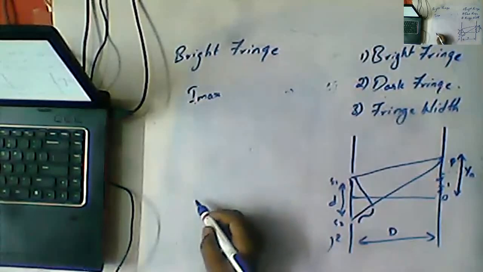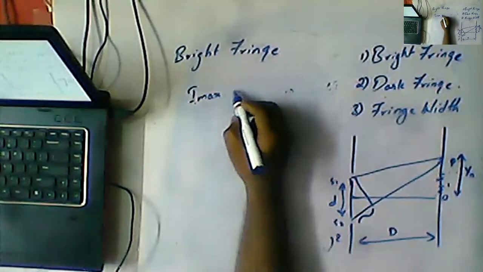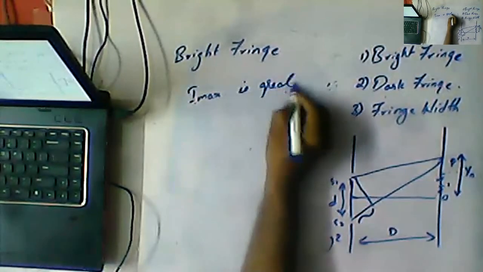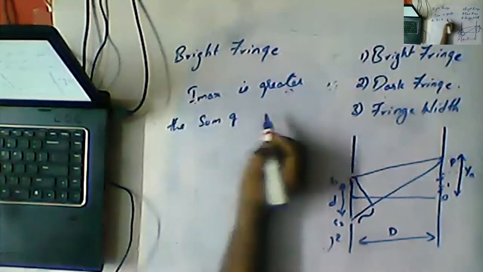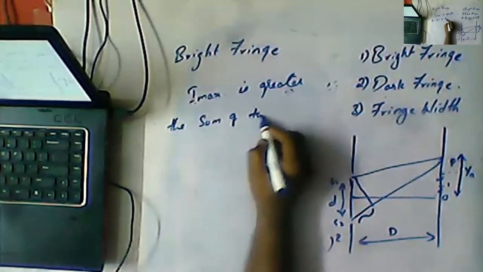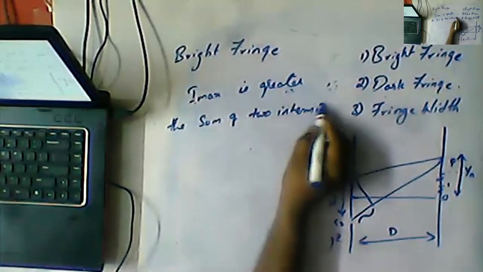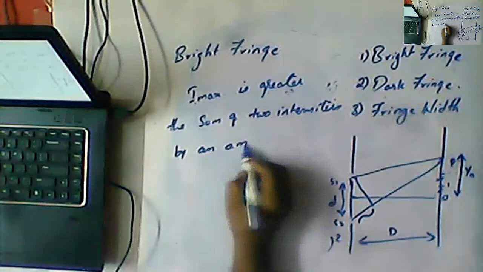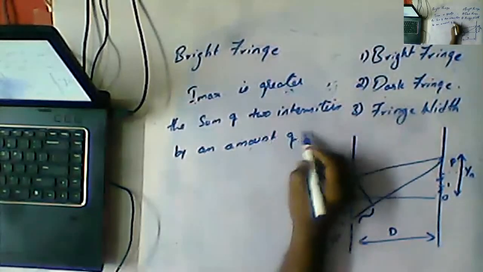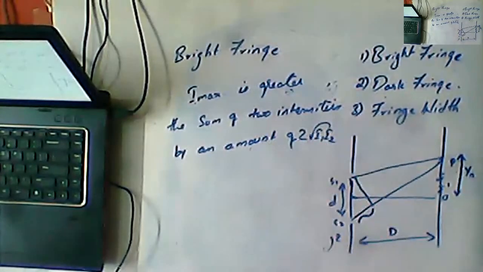Imax is greater than the sum of the two intensities by an amount of how much? 2 root I1 I2. So this is all the information regarding the bright fringe.